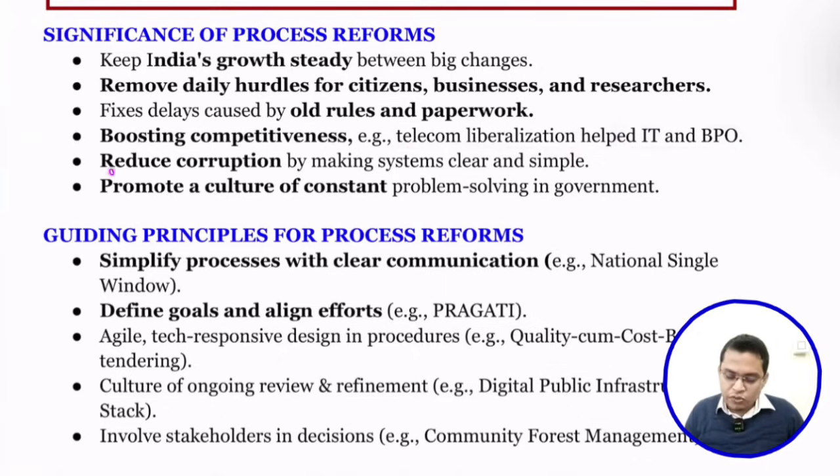Next is reducing corruption. By making everything simple, we remove the inspector raj, and we remove the too much discretionary power we were giving to the bureaucracy. That leads to a reduction in corruption and brings about transparency. Next is promoting a culture of consent and problem solving in the government. Promoting one culture that helps in removing problems and making things very easy for people and businessmen.